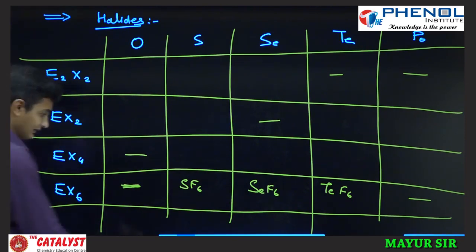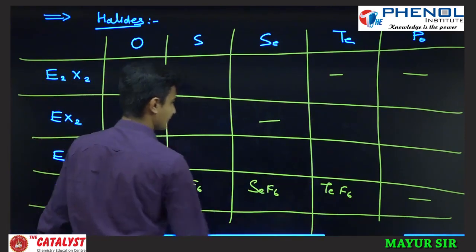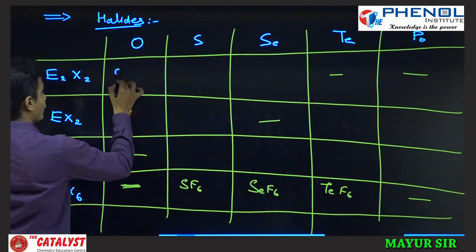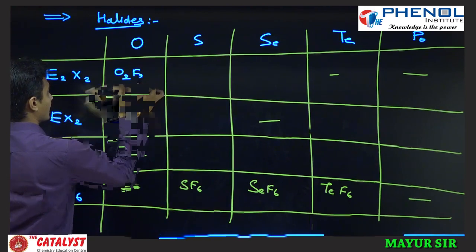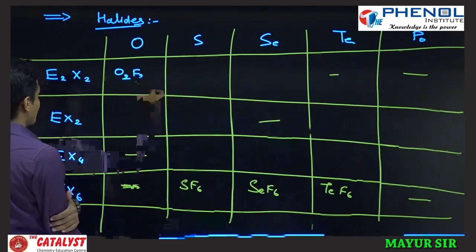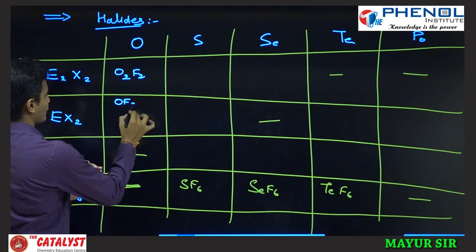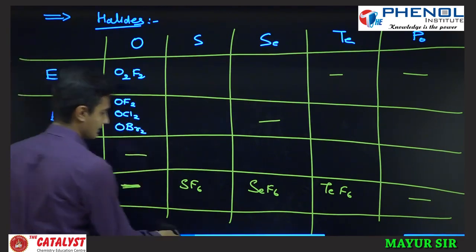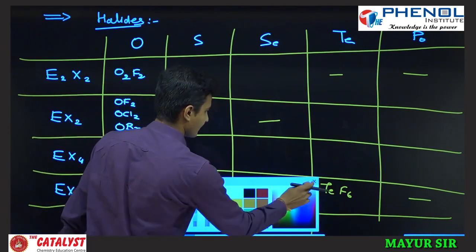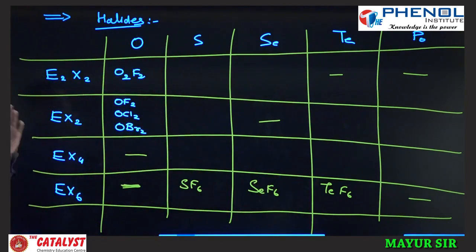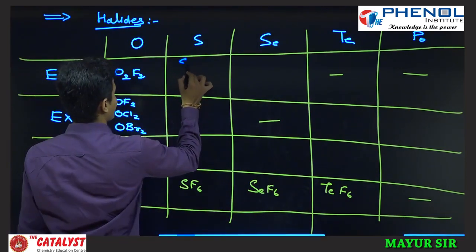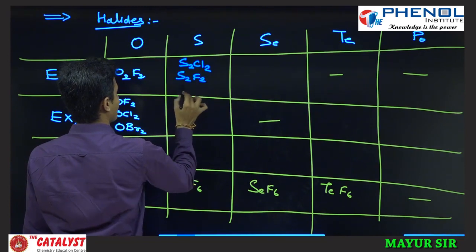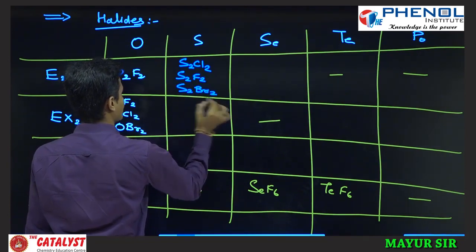If you see the other halogens, that is E2X2. O2F2 is possible. For the EX2, OF2 is possible, OCl2 is possible, and OBr2 is possible. If you see for sulfur, S2Cl2 is possible, S2F2 is possible, and S2Br2 is possible.